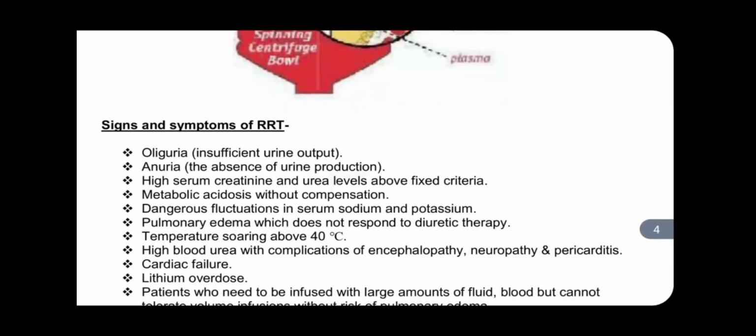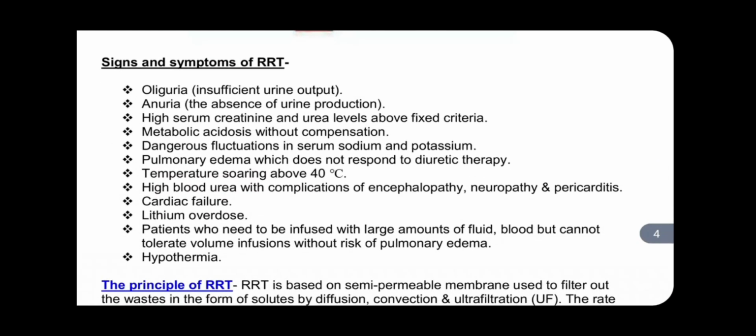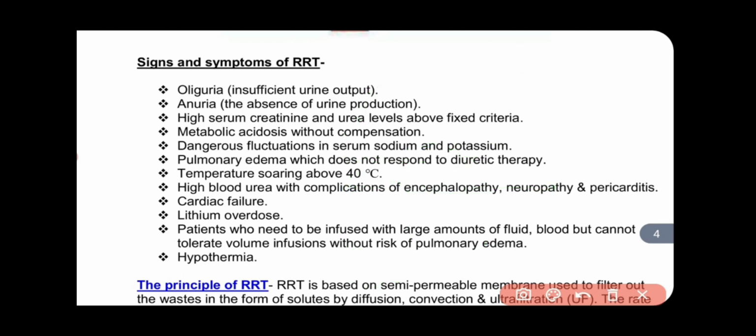Now, what are the signs and symptoms of RRT? Signs and symptoms of RRT are oliguria: when the patient urinates a less amount of urine, that situation is known as oliguria. Anuria: when the patient does not urinate, the absence of urine production is known as anuria.